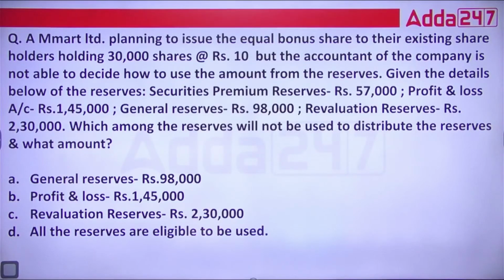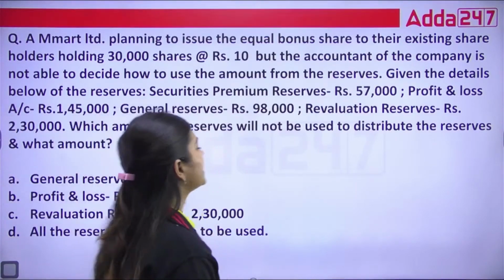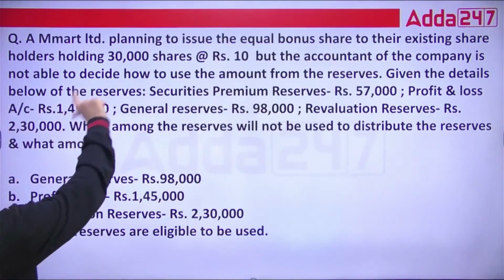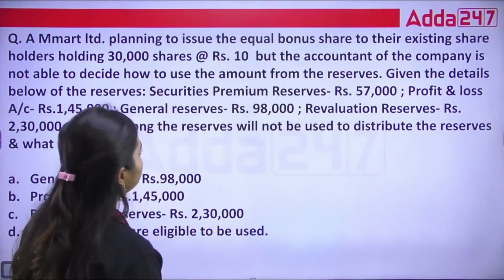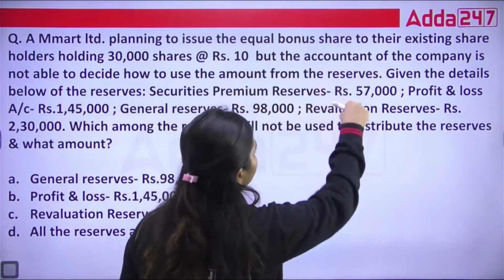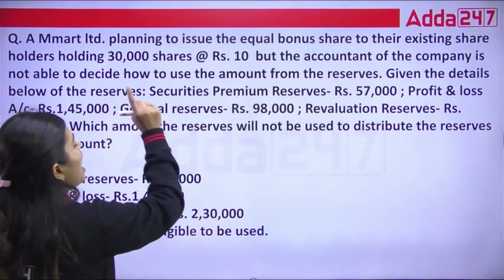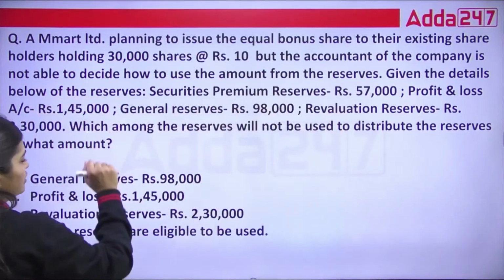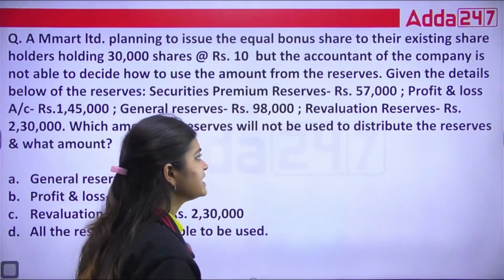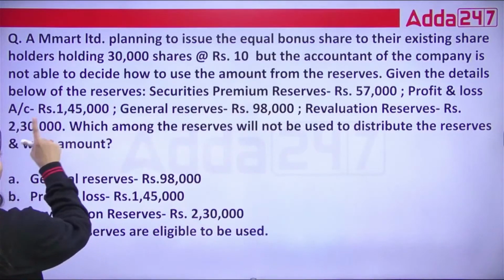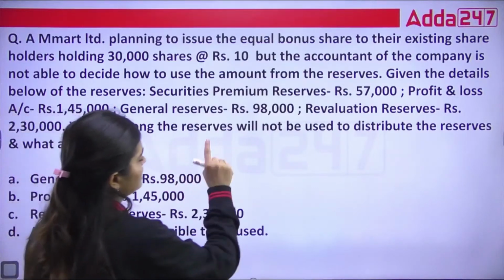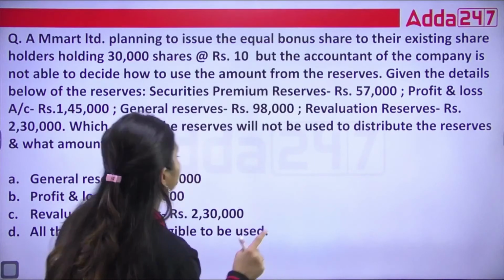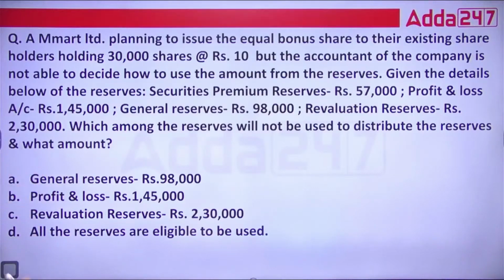Mart Limited is planning to issue equal bonus shares to their existing shareholders holding 30,000 shares at 10. But the accountant of the company is not able to decide how to use the amount from the reserves. Given the details of the reserves: securities premium reserve 57,000, profit and loss account 1,45,000, general reserves 98,000, revaluation reserves 2,30,000. Which among the reserves will not be used to distribute the bonus, and what amount?